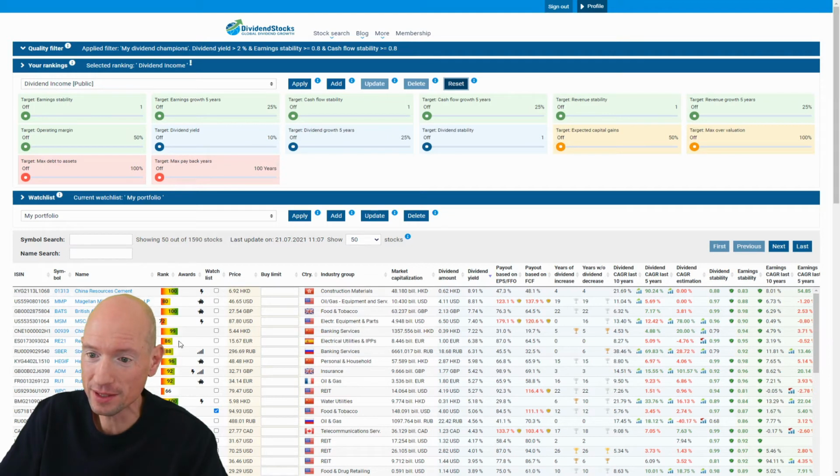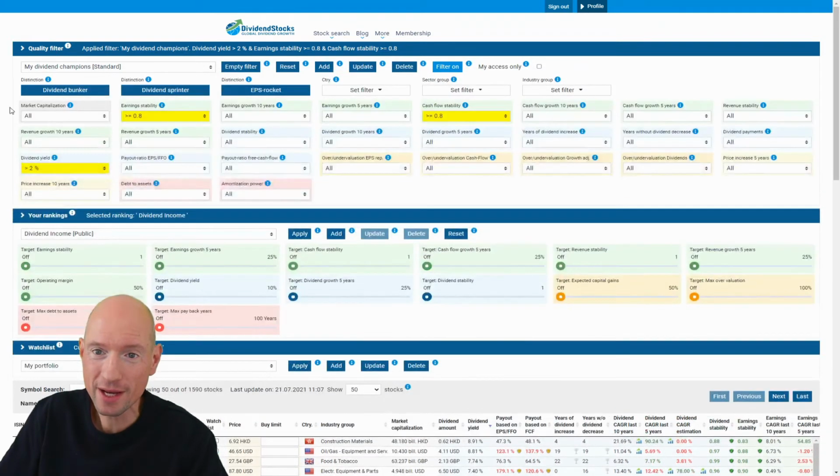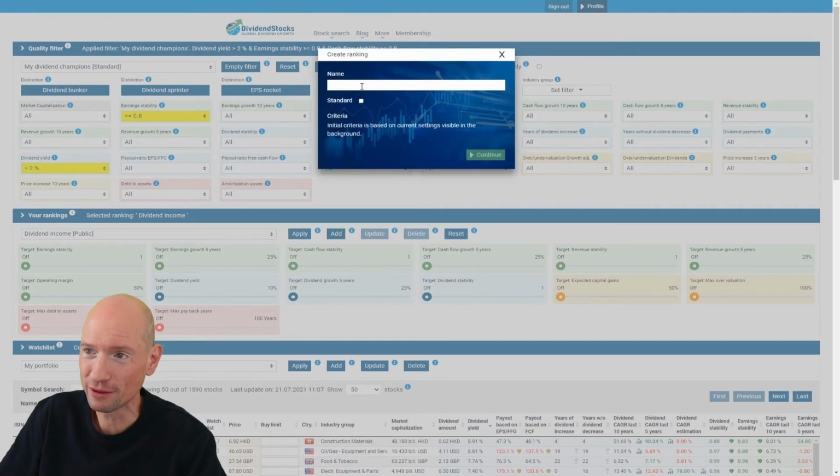After pressing the reset button, it simply turns off all criteria, so the sliders go to off, and then you need to press the apply button, and if you do so, the ranking will be applied. Because there are no criteria in our rankings, there's no ranking available. But now we can add our own ranking, not dividend growth, but my dividend champions.